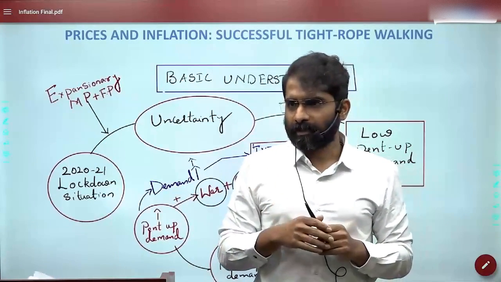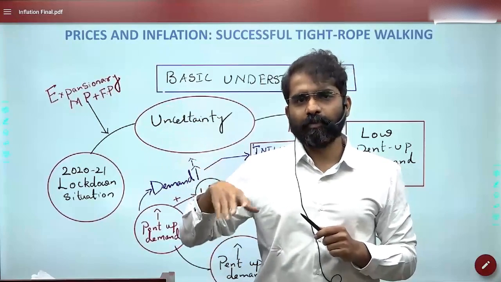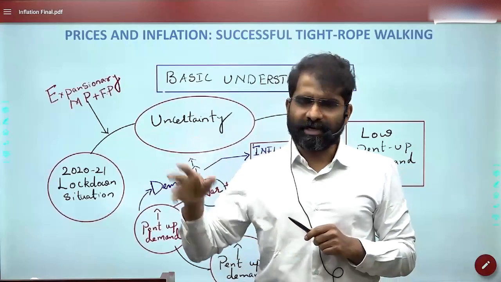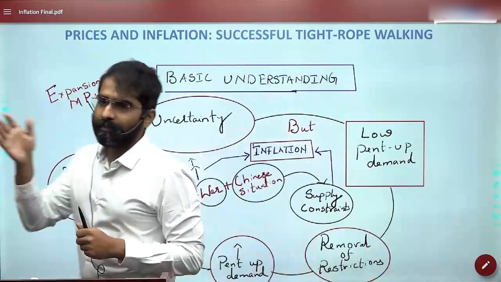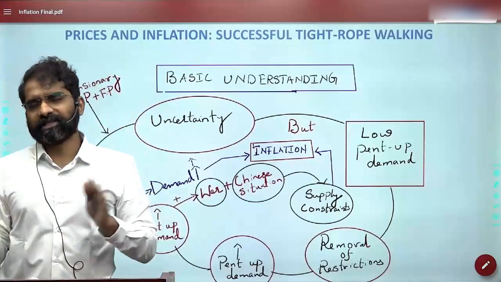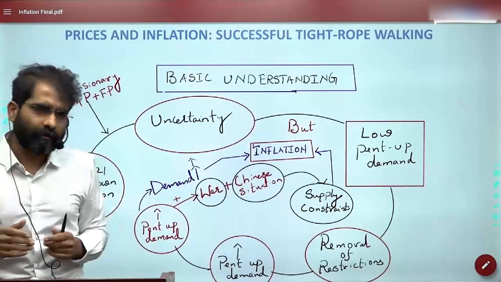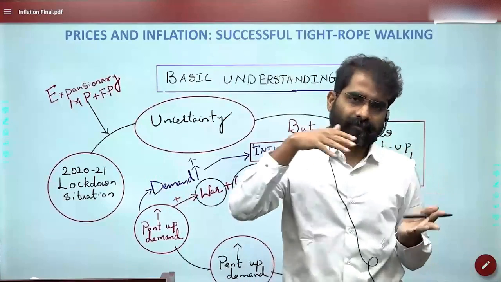WPI, wholesale price index. We'll talk about the wholesale price index, WPI core, and it also talks about food related aspects. It makes a comparison between WPI and CPI. The economic survey helps us to know exactly why there was a widening gap between WPI and CPI, or why WPI and CPI were converging.